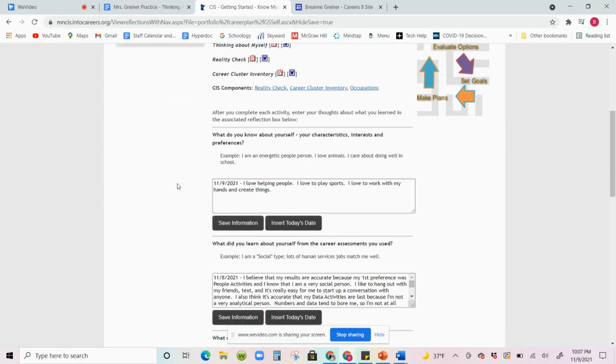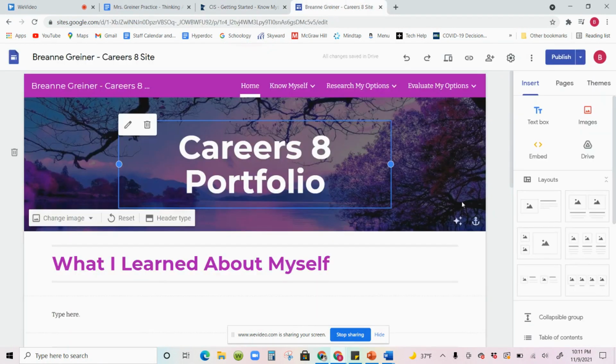Your page will reload, and then you can scroll down, and then you know that that is saved in there. And then when you come back in the future, you can insert another date and continue to work on this because it'll be saved for your whole high school career. Once you get that typed up into MCIS, you're going to then go to your Google Sites. So open up your Google Sites.